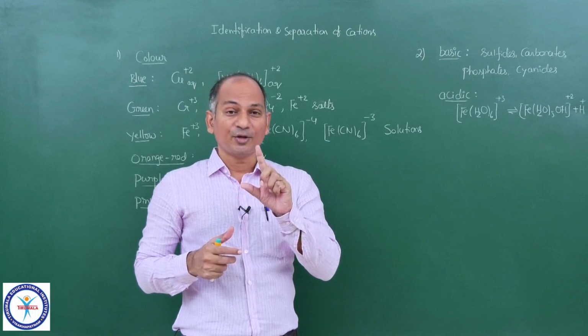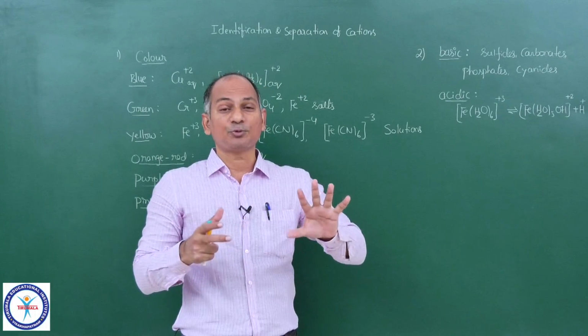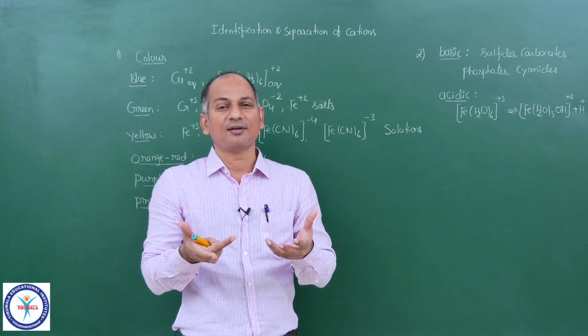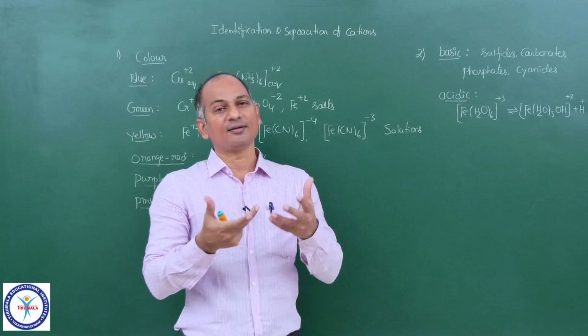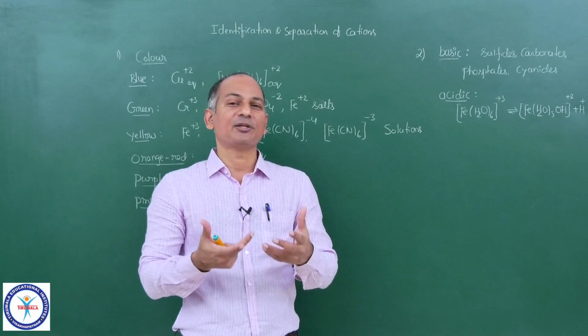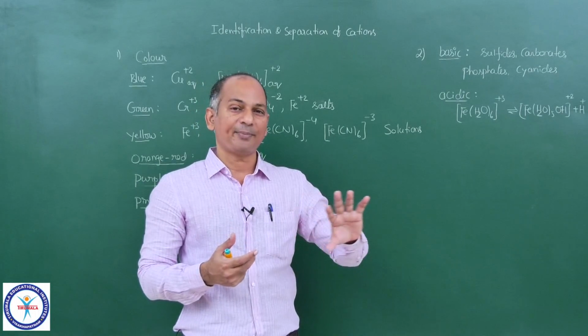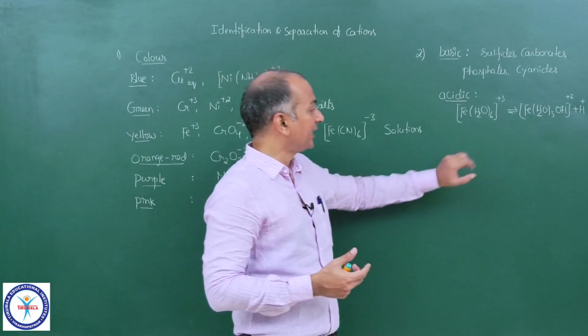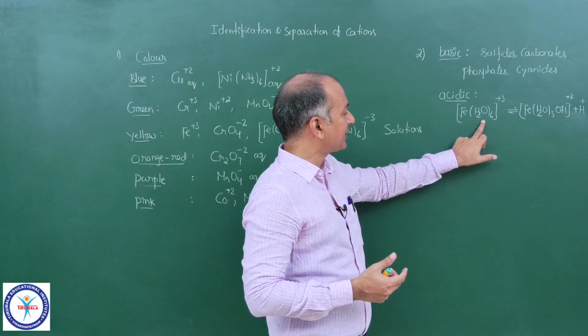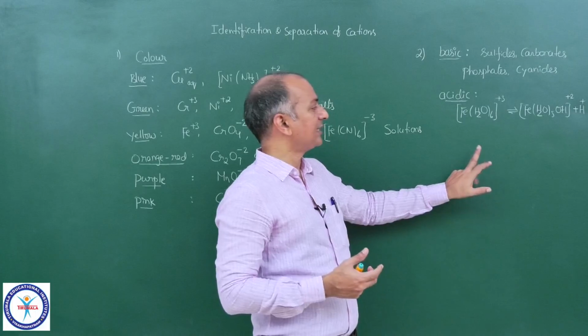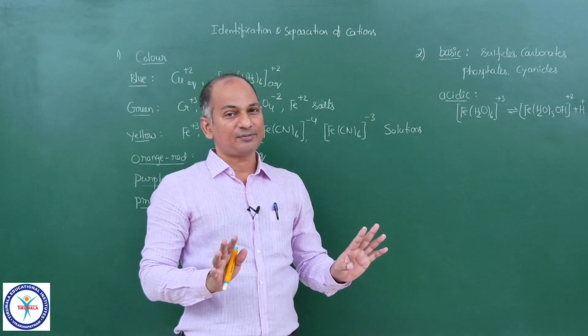Oxygen should liberate H+. There is so much positive charge on oxygen, so it liberates H+ and decreases the partial positive charge. So the complex behaves as an acidic compound. Fe+3, Cr+3 and Al+3 are the examples for acidic solutions.